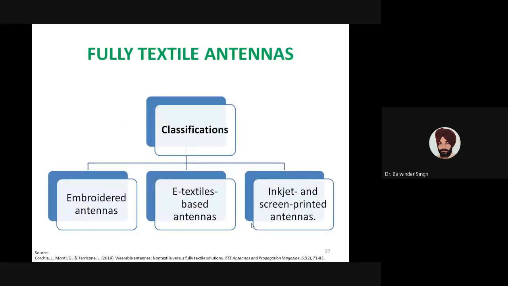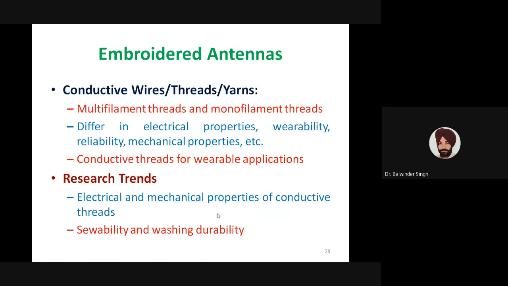Under this category, fully textile antennas, we have three broader classifications. We can classify antennas as embroidered antennas, e-textile based antennas, and finally inkjet and screen printed antennas. We'll slightly discuss these three different classifications. When we say embroidered antenna, that means antennas are implemented in the form of embroidery on a particular cloth.